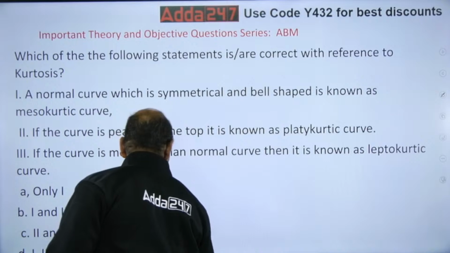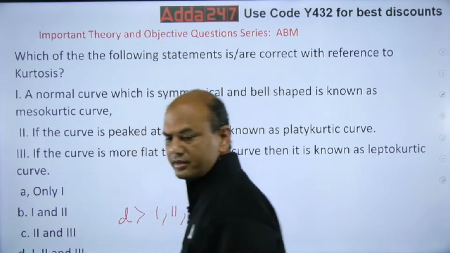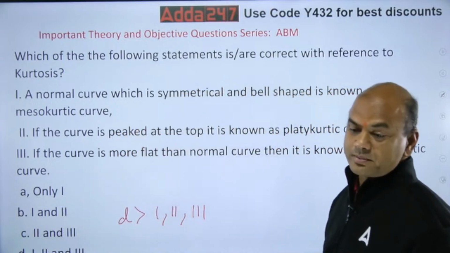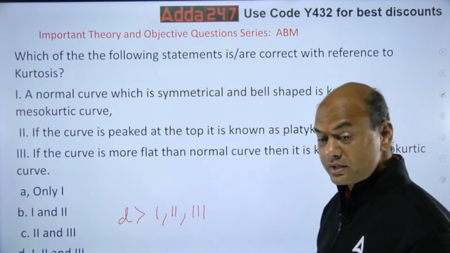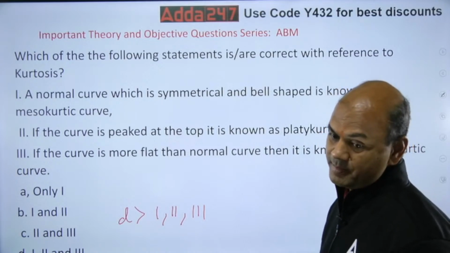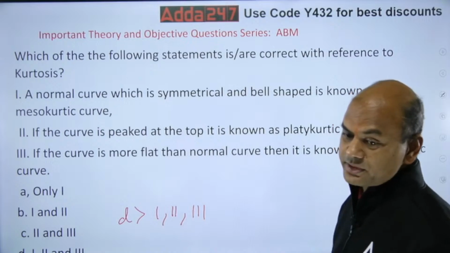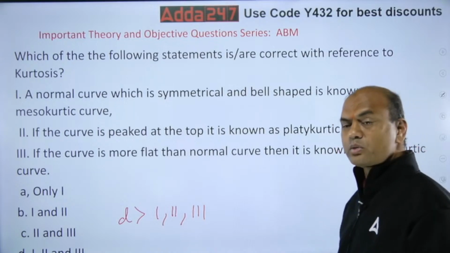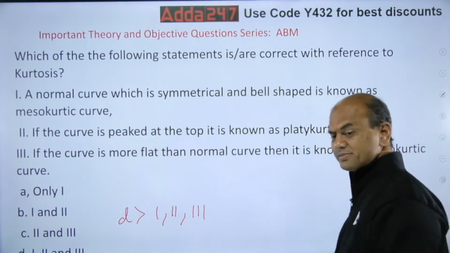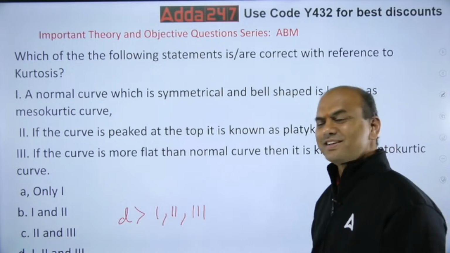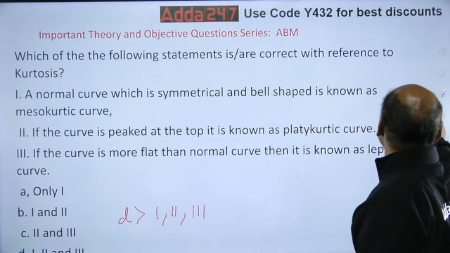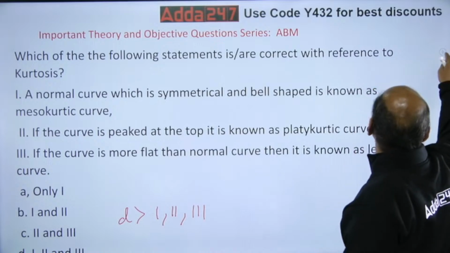So which one of them is true? But before going there, you need to know what mesokurtic, leptokurtic, platykurtic are, what kurtosis is. You need to know that. So let's move on. Let me show you.